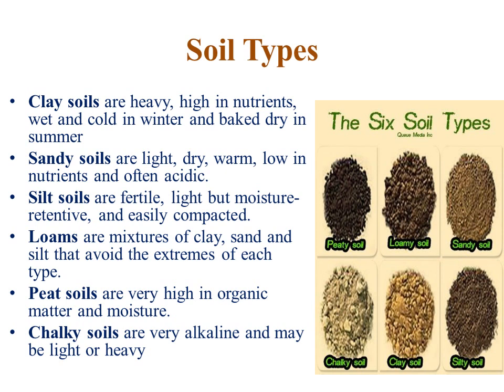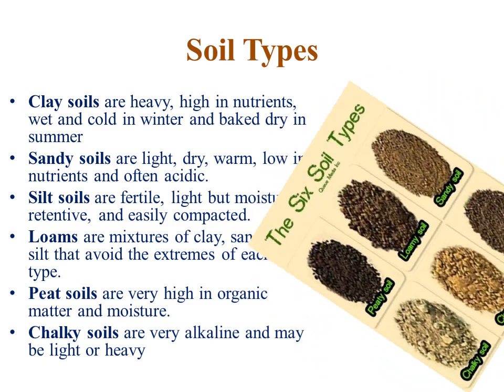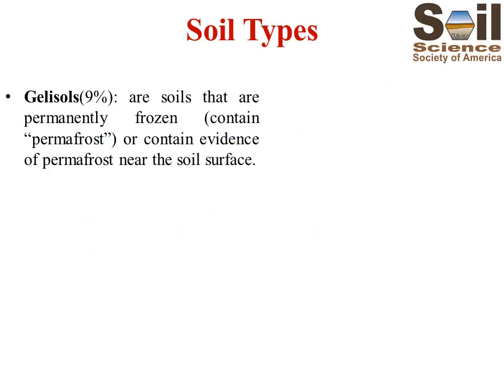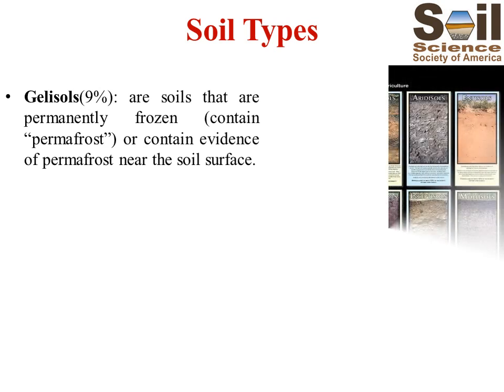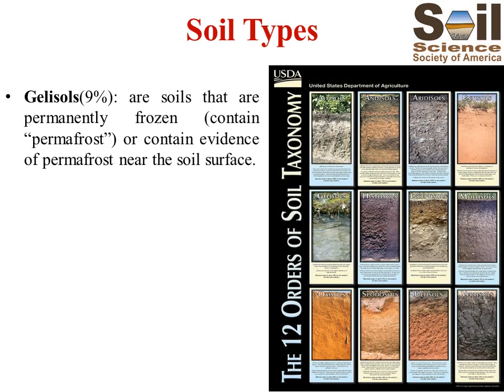This loamy soil is very important for plants, terrestrial plants especially. Then next is peat soil. Peat soils, you can see here, are very high in organic matter. That's why it looks deep brown in color and it contains moisture. Next is chalky soil. These are very alkaline and may be light or heavy. So these are the 6 different types of soils. According to the Soil Science Society of America, SSSA, there are 12 different types of soils.